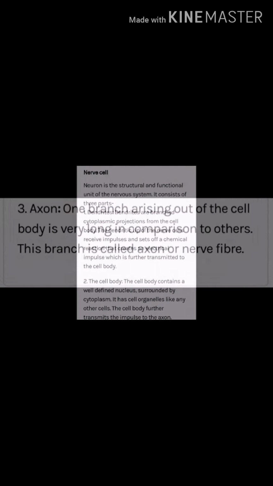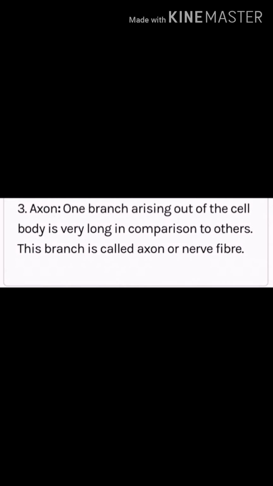The cell body contains a well-defined nucleus surrounded by cytoplasm. It has organelles like other cells also. The cell body further transmits the impulse to the axon. First, the dendrite receives the impulse and sets off a chemical reaction that creates an electrical impulse, which is further transmitted to the cell body. The cell body transmits it to the axon.